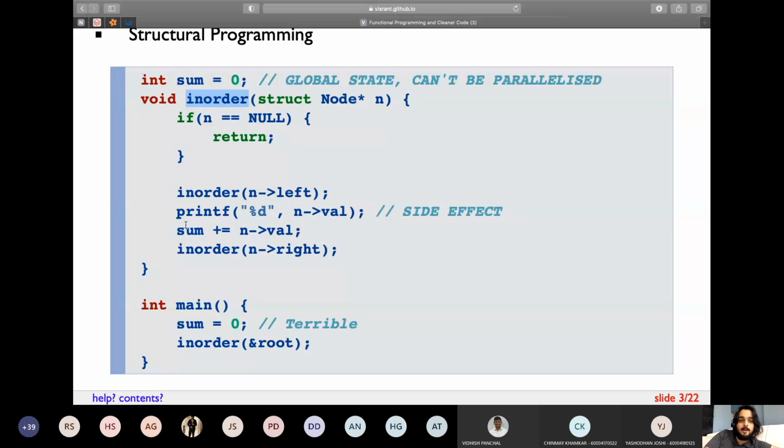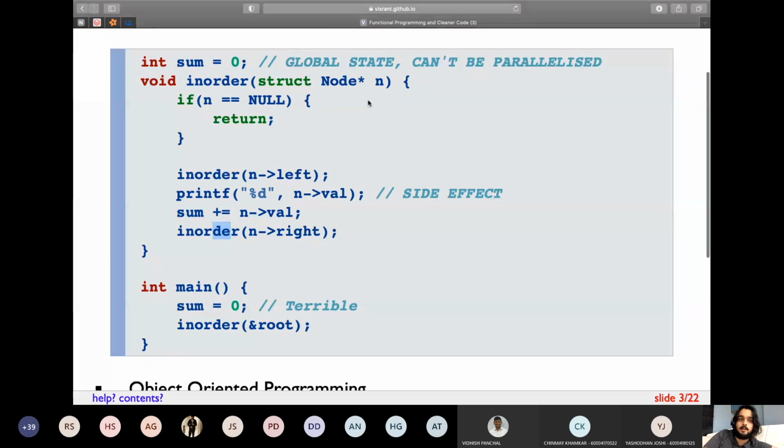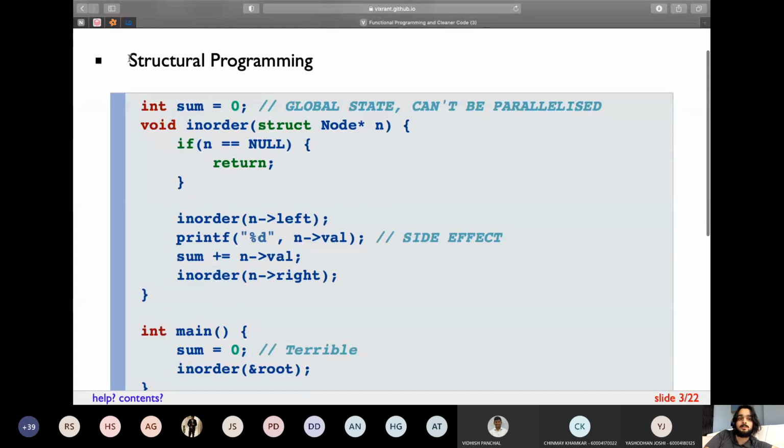This is really bad because when you go into a company in the future, you need to work with such optimizations. You need to write algorithms which can work across multiple processors or multiple computers. So that is why this piece of code is terrible. And this is what you might have learned in your semester 2 structured programming approach.